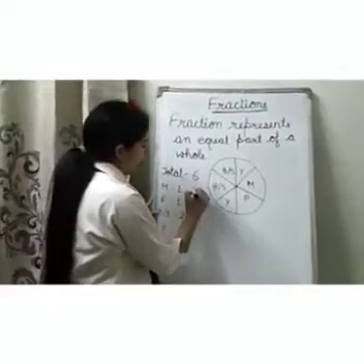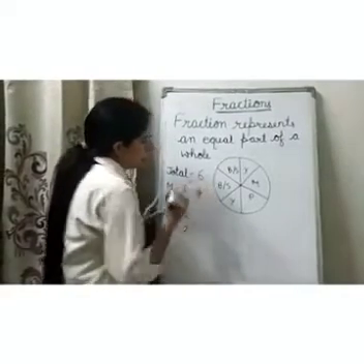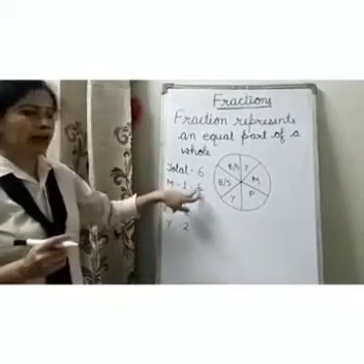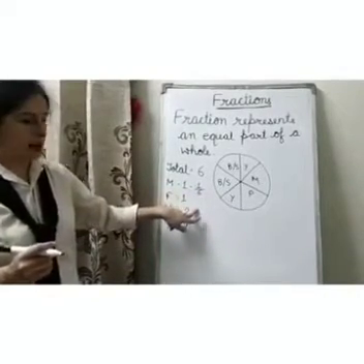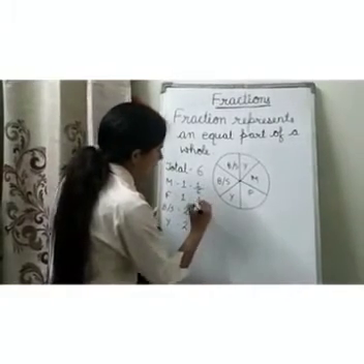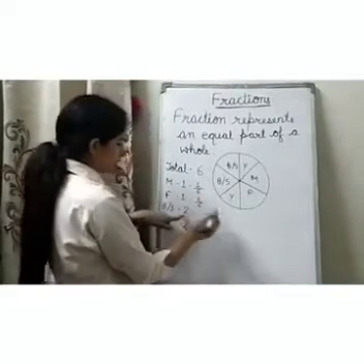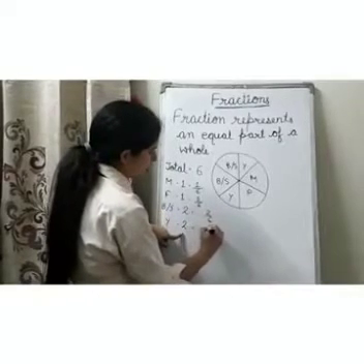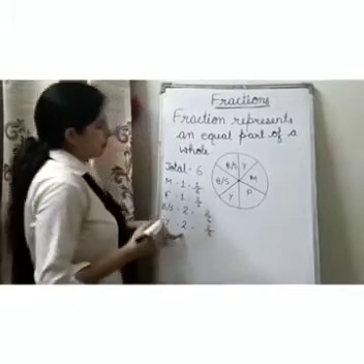So we can write here 1 upon 6. It means mother got 1 out of 6 pieces. Father got 1 out of 6 pieces. Brother or sister got 2 out of 6 pieces. And you got 2 out of 6 pieces.